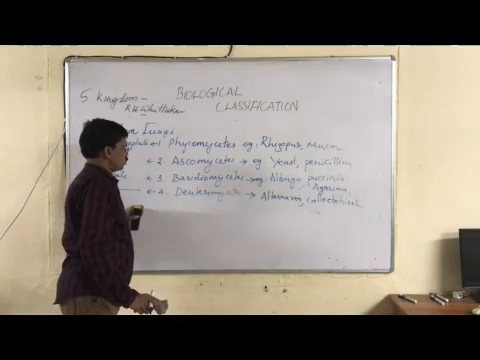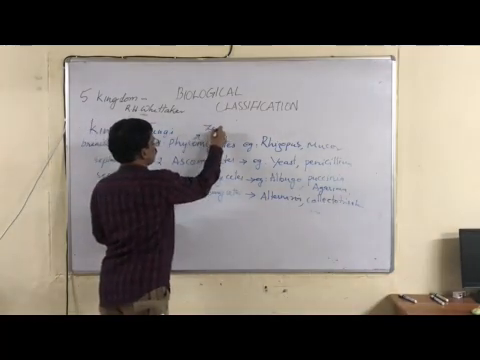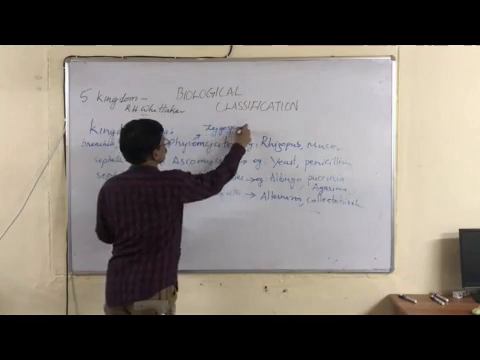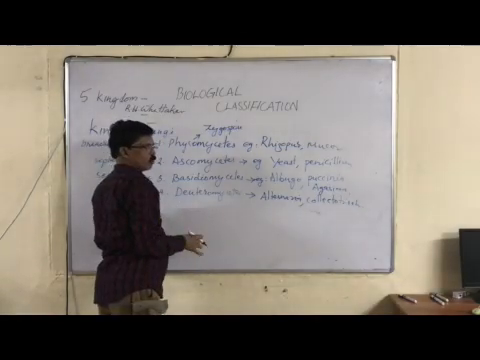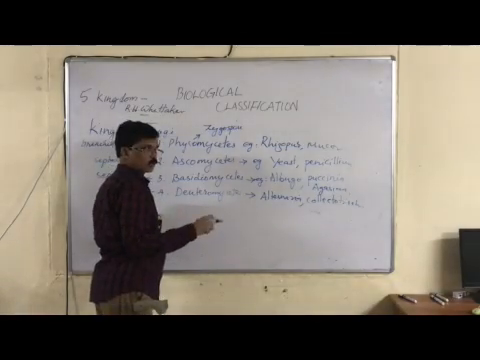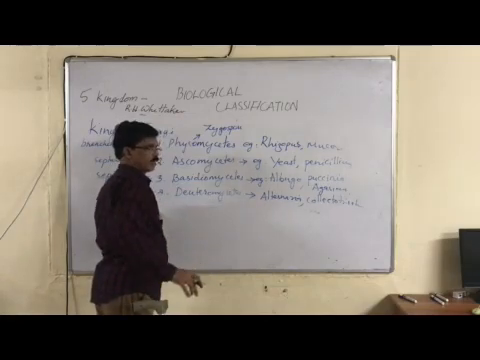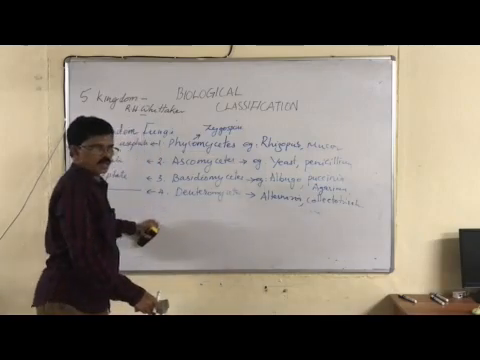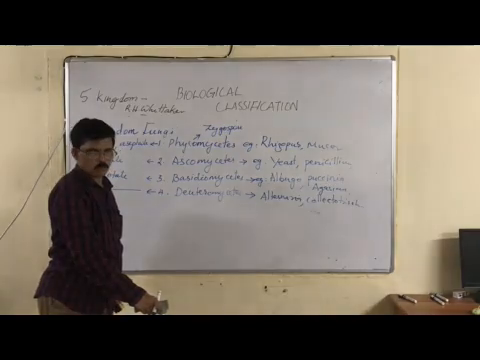Phycomycetes reproduce sexually by the formation of zygospore. During sexual reproduction they produce zygospore, as I told you, instead of zygote. And the zygospores remain in the air. That's why Rhizopus, bread mold, remains in the air. The spores of the Rhizopus are zygospores.